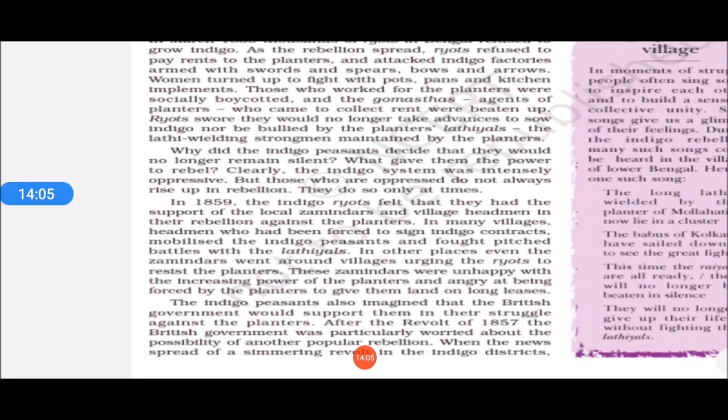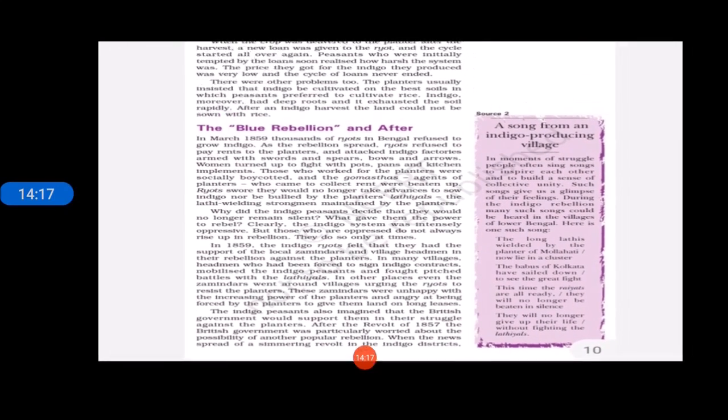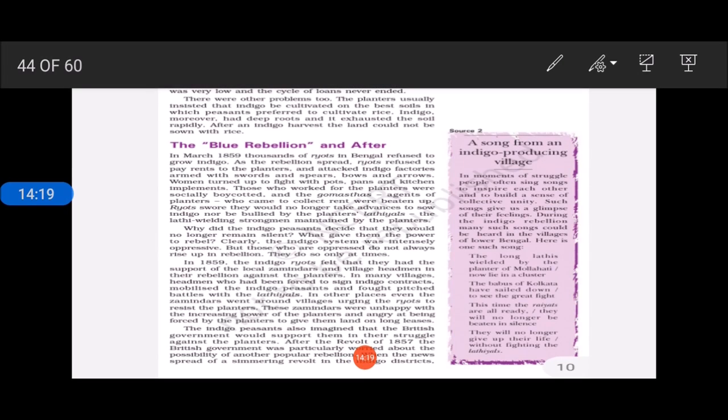Many people had rebelled, especially in North India. So the Britishers had already learned a lesson from the Indian people. They did not want any more rebellion, uprising or revolt from Indian people. That is why the British government was already very worried seeing the growing condition of the indigo rebellion.